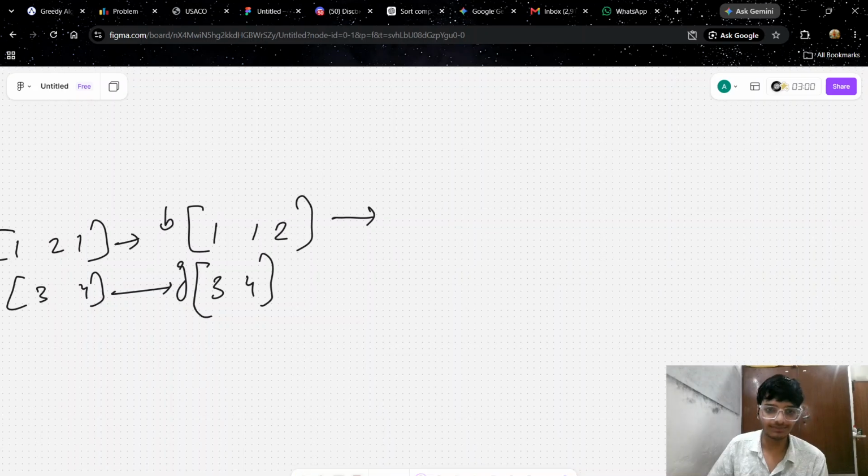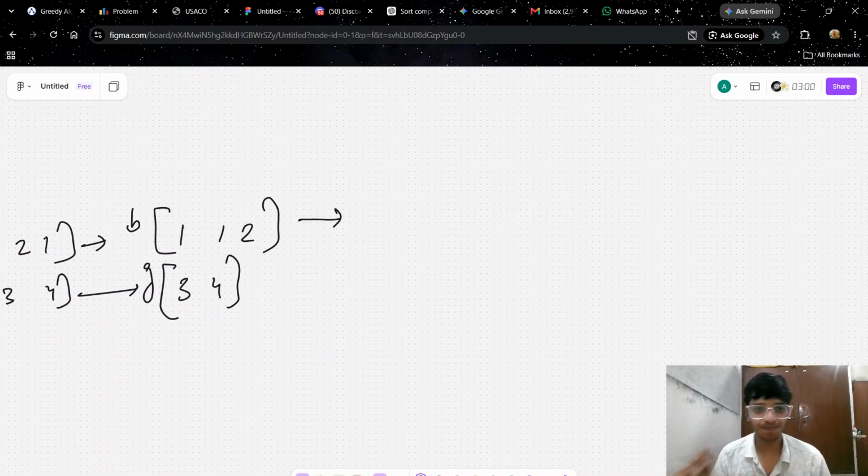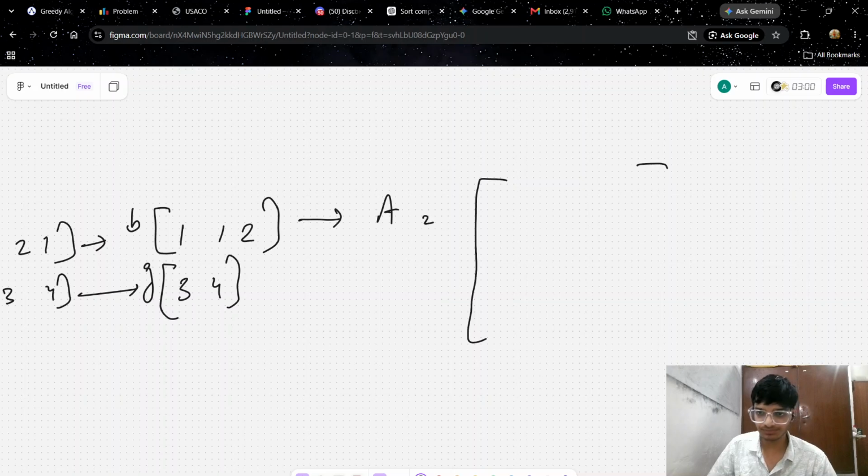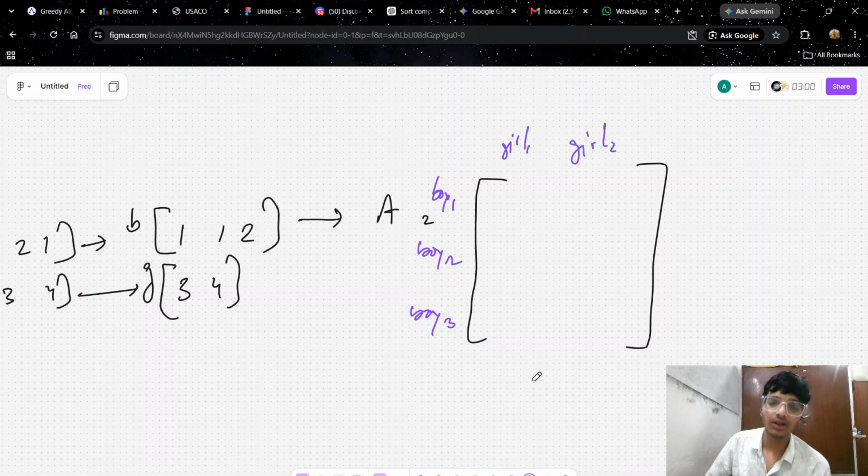So how will we do this? First of all, we need to construct array A, but not everything will be put in manually. This is boy 1, this is boy 2, this is boy 3. This is girl 1, this is girl 2. First of all, how can you get the total minimum sum? You will get the total minimum sum when each and every element is the minimum that we can put so far.